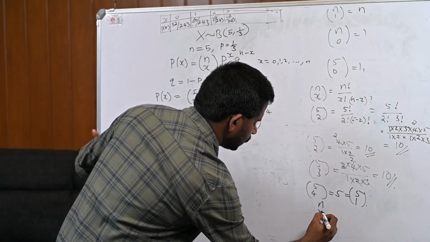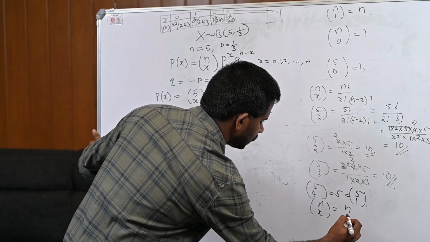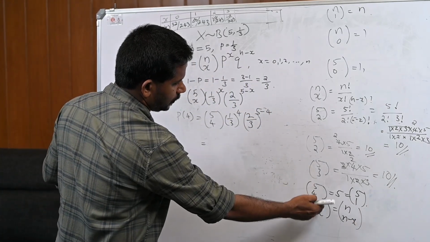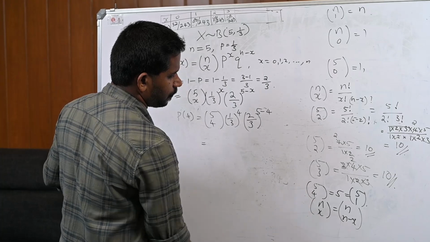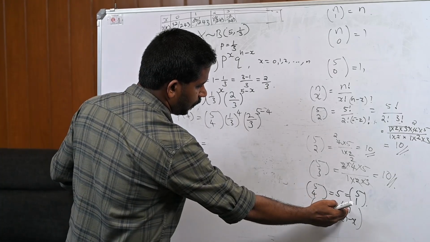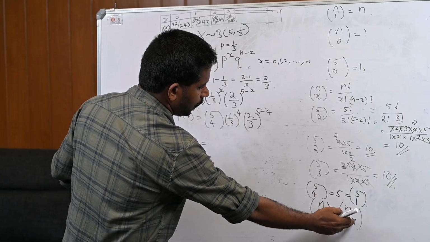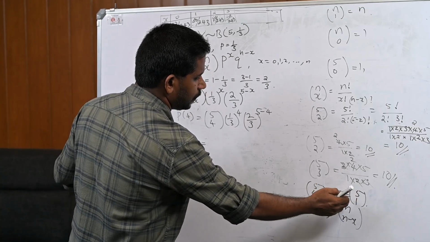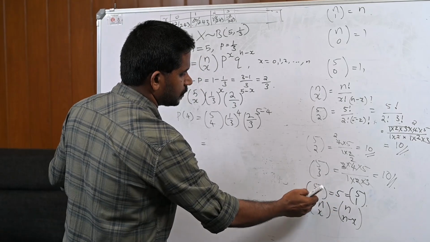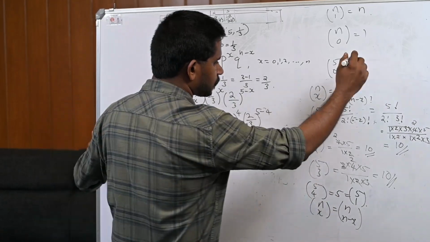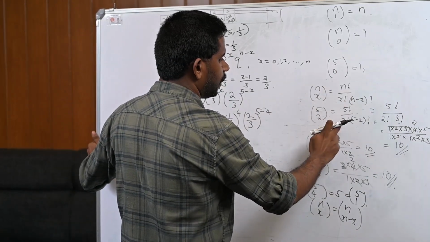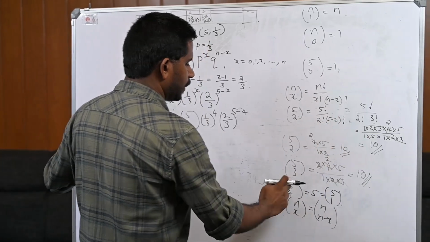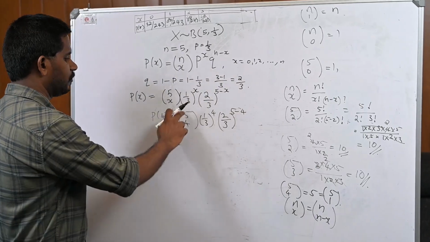We use this result: nCx is the same as nC(n minus x). So n is 5, x is 4, which is the same as 5C(5 minus 4), and 5 minus 4 is 1. So 5C1 is 5, same as 5C4. Or you can use the definition, 5 factorial divided by 4 factorial into 5 minus 4 factorial, and then also you will get 5. So 5C4 is 5.